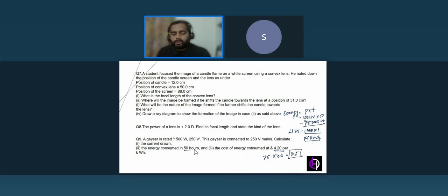If you have to find the cost, just multiply the energy that you are consuming with the rate. This rate is per kilowatt hour. It's not for watt per hour. That's why I have converted this 75,000 watt into kilowatt. These are the types of questions that were asked in the previous year examination. So you will find the numericals in this pattern in the exam.